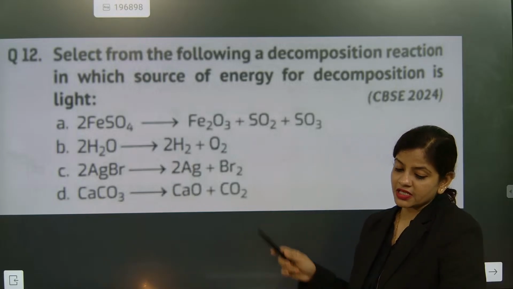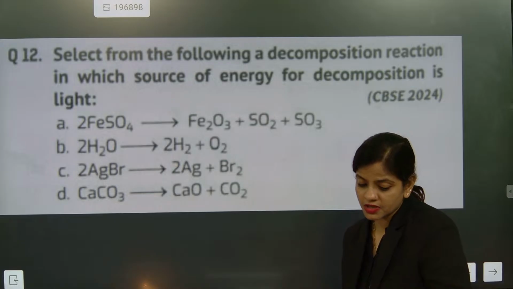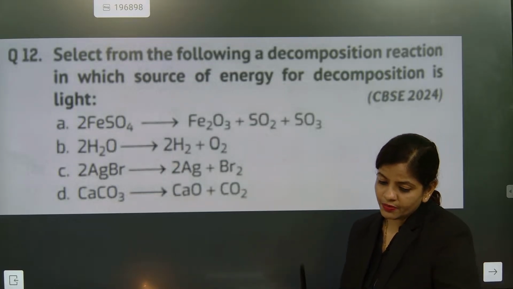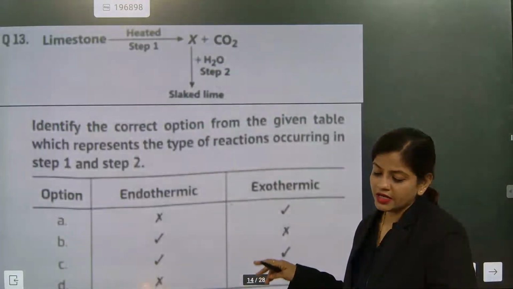If somebody asks you, the correct answer is AgBr. That reaction will be done in the presence of light. That's most important. The AgBr reaction is done in the presence of light. This is a very important part.